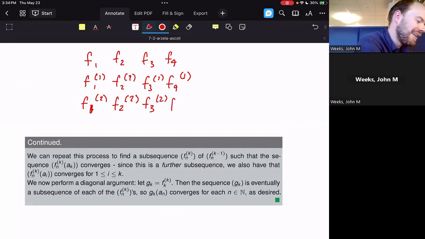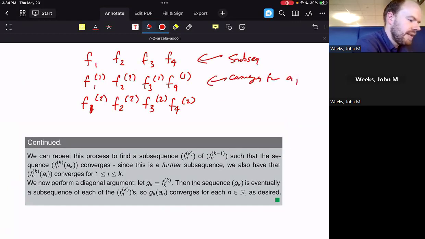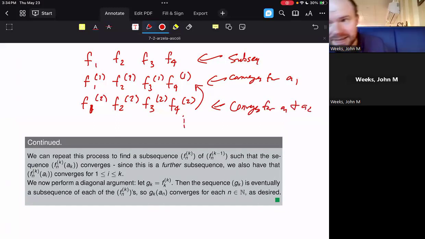at the same time right now. So I'll get something like this, where this is just a subsequence. This converges for a1. This converges because this is a subsequence of this. This converges for a1 and a2, and you just keep going down the list. And you might now see what we want to do here.